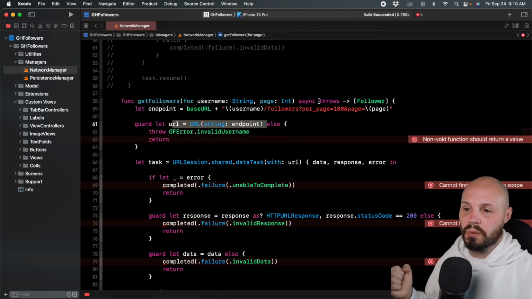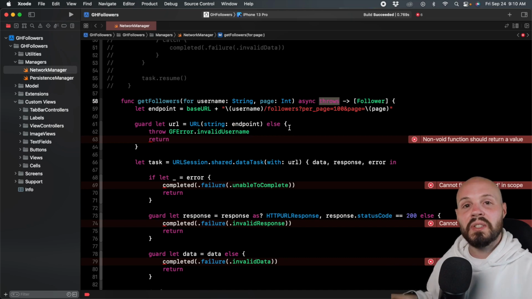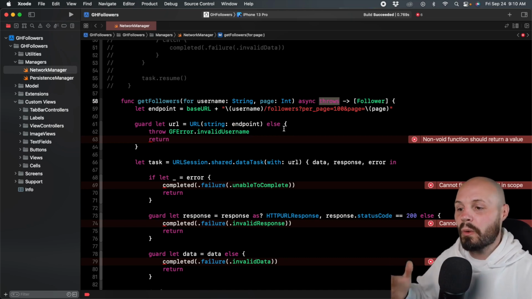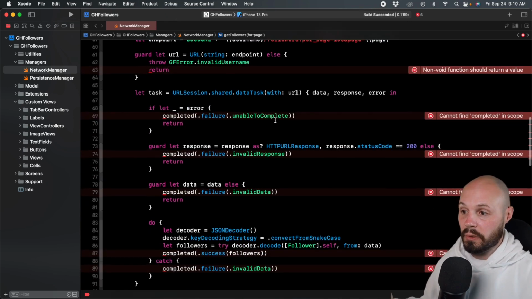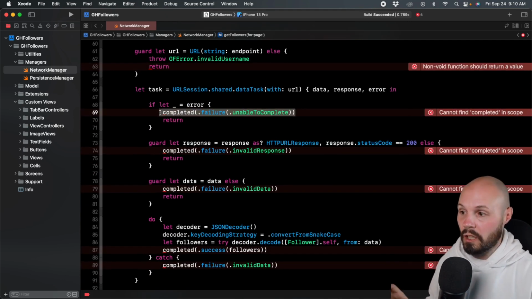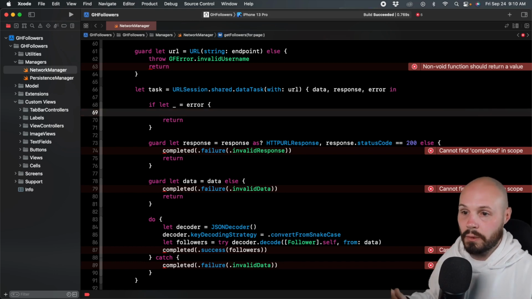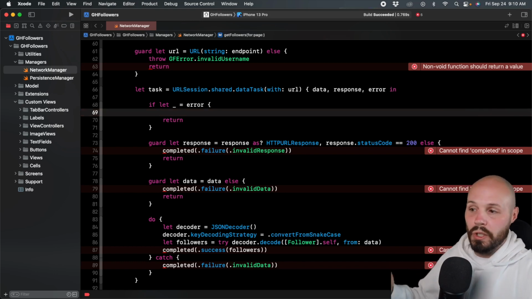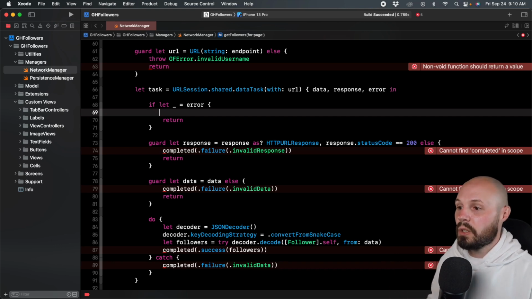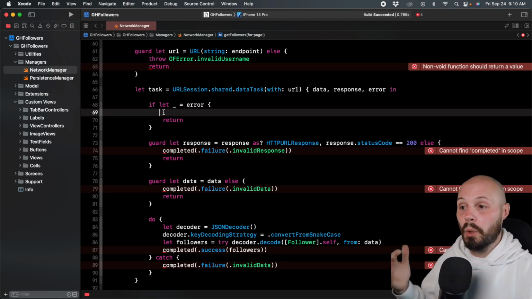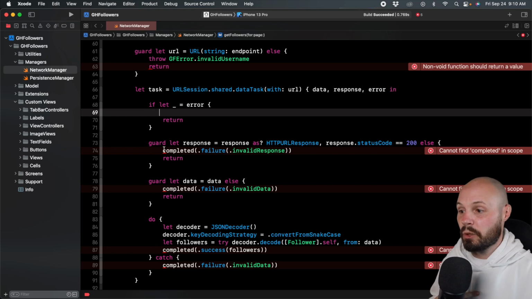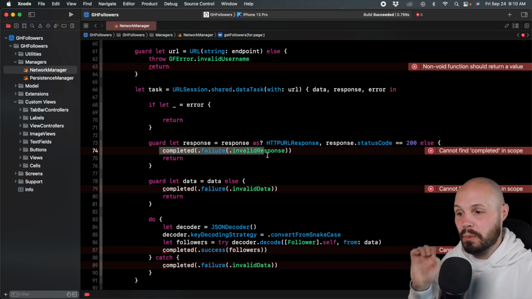But the purpose of this throws here, by marking it throws, is this solves that problem of making sure we have to throw an error. Remember what I said, a common error when doing this asynchronous code was forgetting to call a completion handler on every possible exit, right? Like if we didn't have anything here, we just had if let error return, nothing would happen. The user wouldn't know what was going on. We wouldn't throw an error. So that was an error that could happen with the old completion handler way, right? It was up to the developer to remember to call completed at every possible exit point.